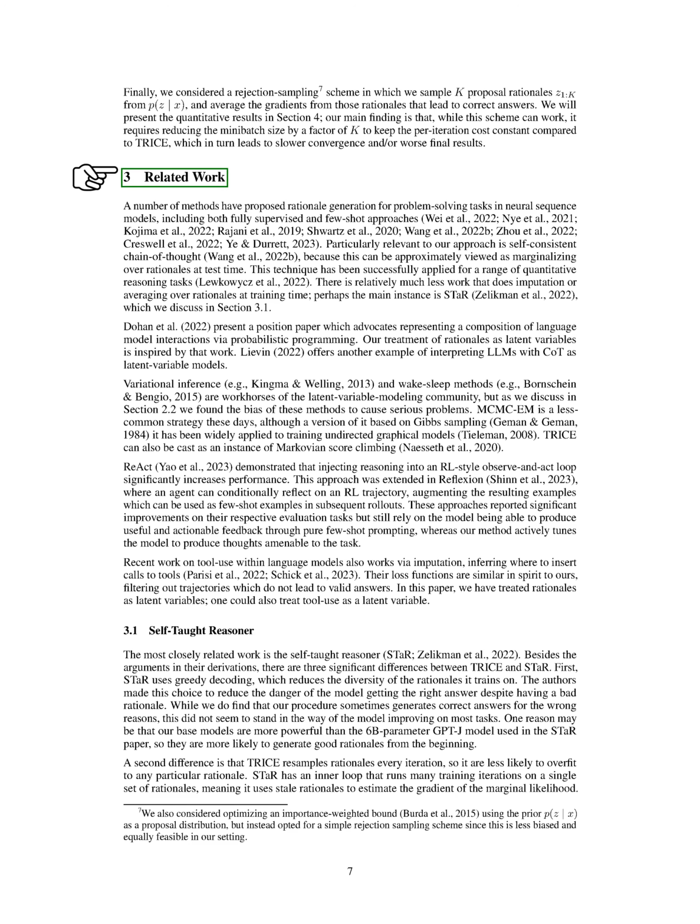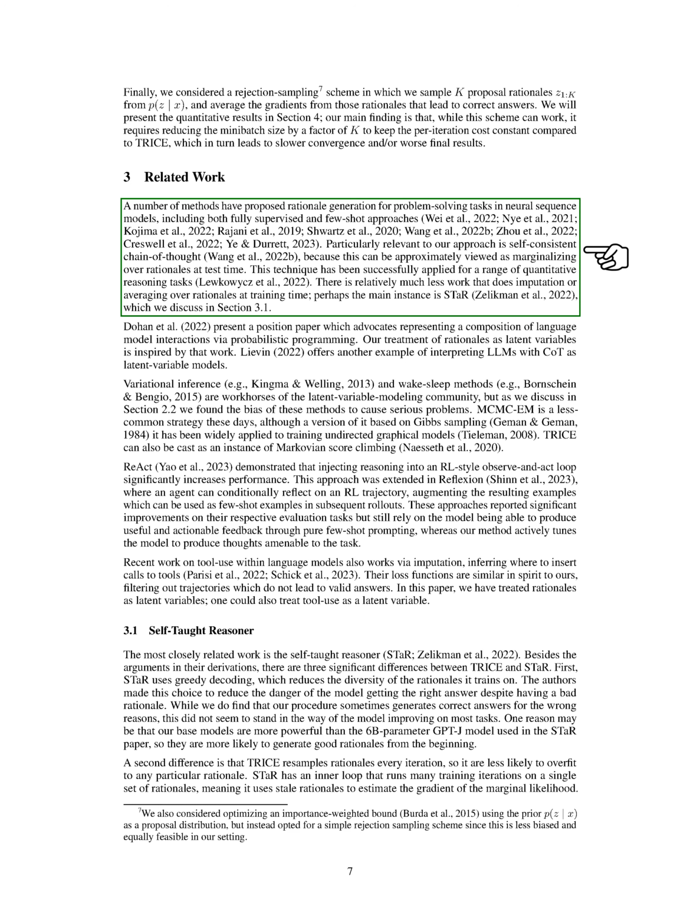Section. Related work. In the field of neural sequence models for problem-solving tasks, various methods have been proposed for generating rationales. These methods range from fully supervised to few-shot approaches. One method that is particularly relevant to our work is the self-consistent chain of thought. This method can be seen as a way to consider different rationales when testing. It has been successfully used in various quantitative reasoning tasks.